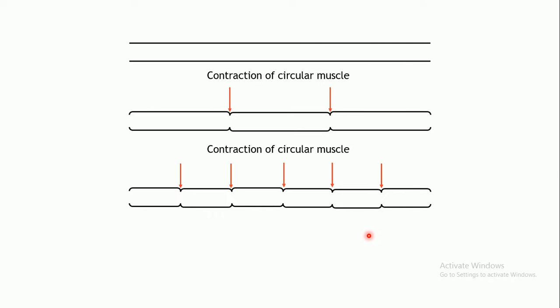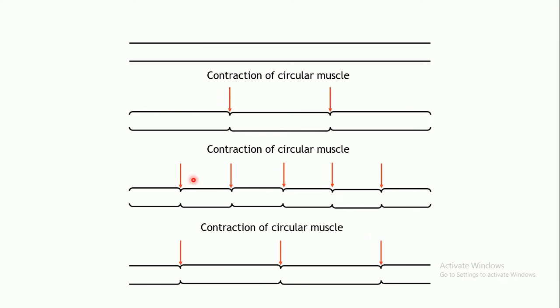Now what is the final step? Relaxation of the smooth muscles which had contracted earlier. As you can see, these smooth muscles contracted first, and now those have relaxed. Here, over here also. So what has happened to your chyme which was further segmented? The portion which was present here and here has got mixed again, isn't it? The chyme which was present here and here, which was earlier segmented, has got mixed now.